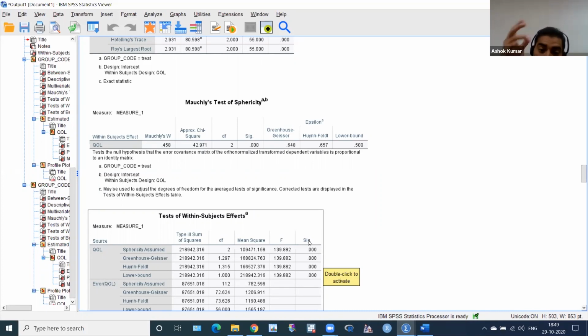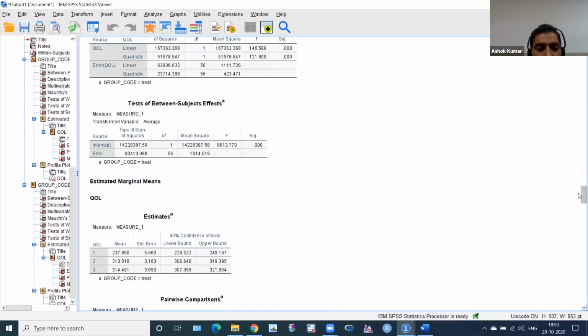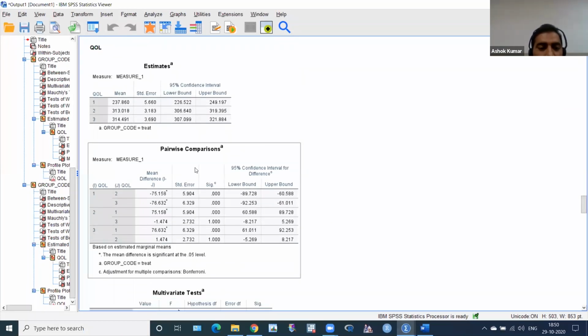It means at least there is a significant difference, maybe baseline to 3 months, or baseline to 6 months, or maybe 3 months to 6 months. How do we find this out? We have to go below, where there is a pairwise comparison table with Bonferroni correction adjustment for multiple comparison. Here 1 is baseline, 2 is 3 months, 3 is 6 months.